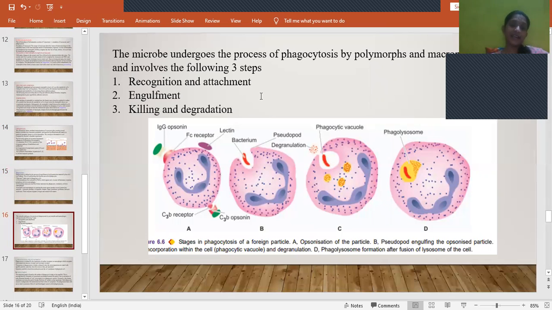One is recognition and attachment. First, whatever the foreign particle is there, it has to be recognized, and then it should stick to the cell. Then it will be engulfed by forming a pseudopod, and then it is killed by binding with the lysosome. It forms a phagolysosome. Once it is in the phagolysosome, it will release certain granules, thereby it will kill and degrade the bacteria. So these are the steps involved.